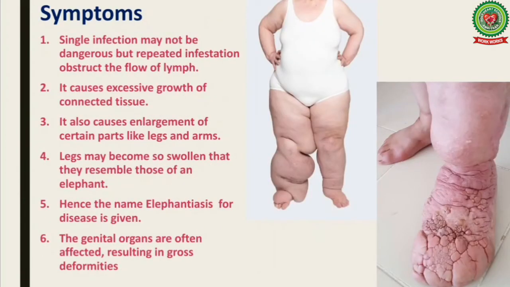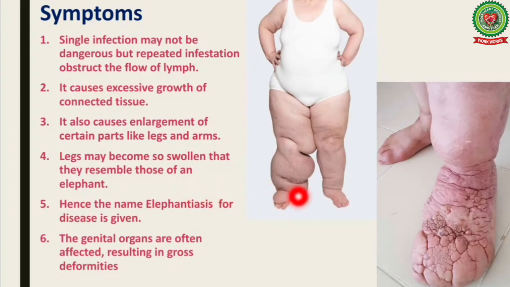What are the symptoms of elephantiasis? Single infection may not be dangerous, but repeated infestation obstructs the flow of lymph. It causes excessive growth of connective tissue. It also causes enlargement of certain parts like legs and even arms. Legs may become so swollen that they resemble those of an elephant. Hence the name elephantiasis for the disease is given.